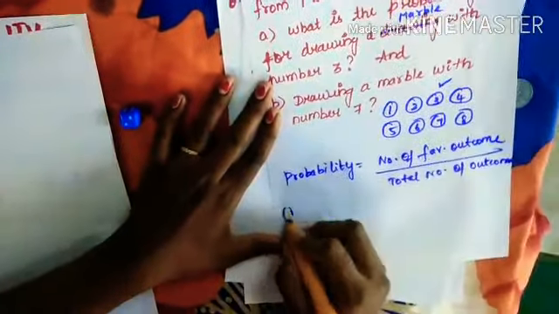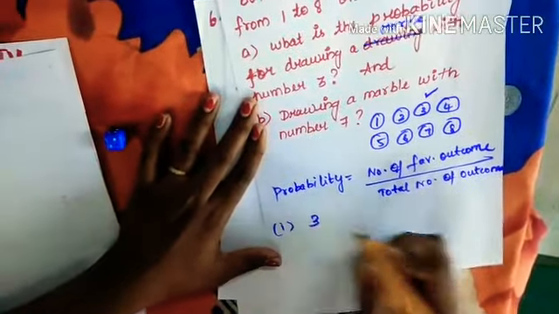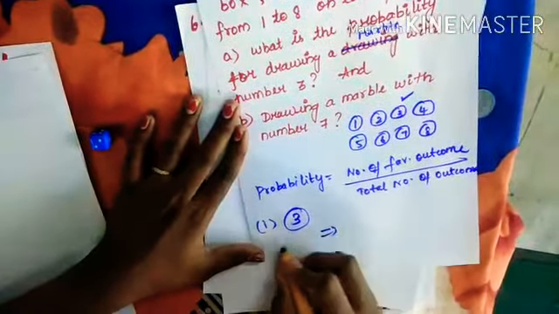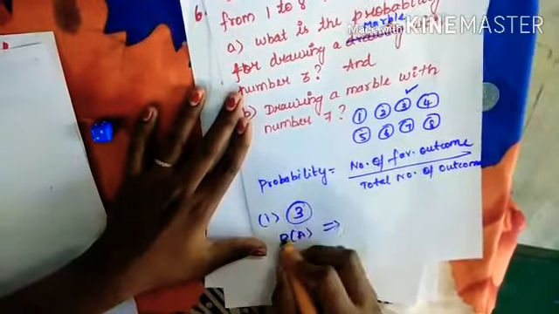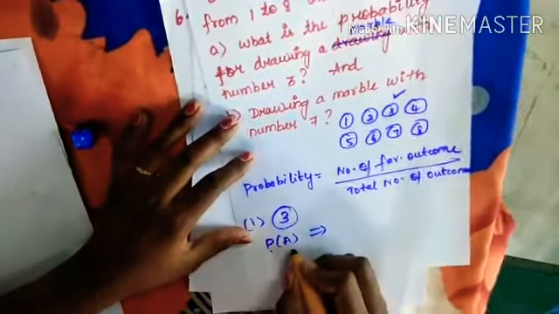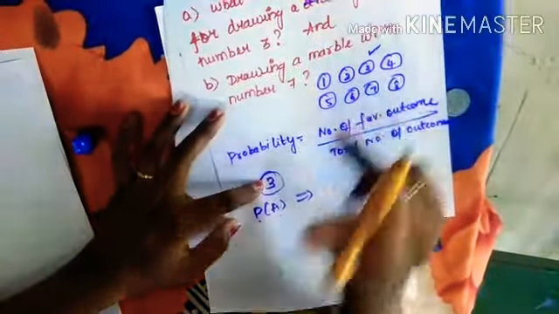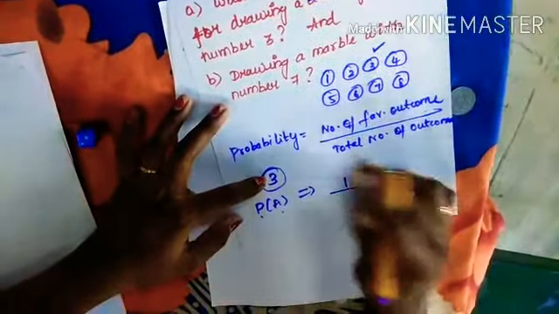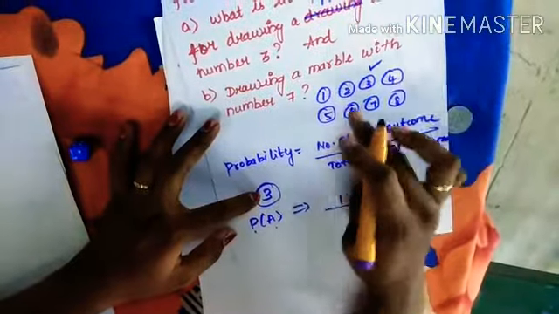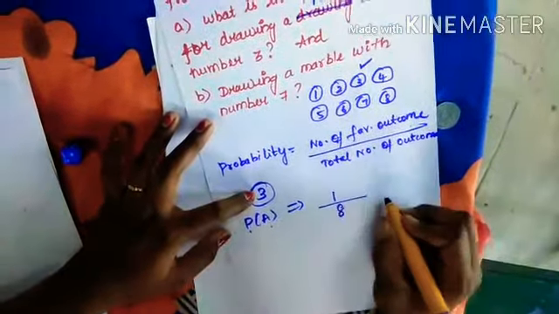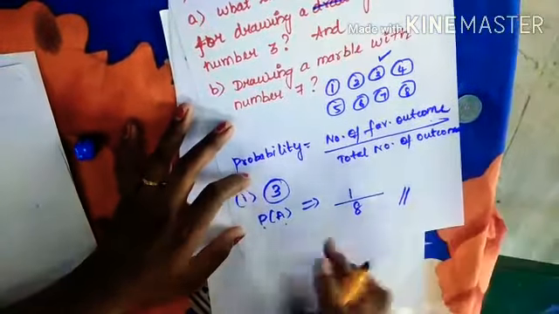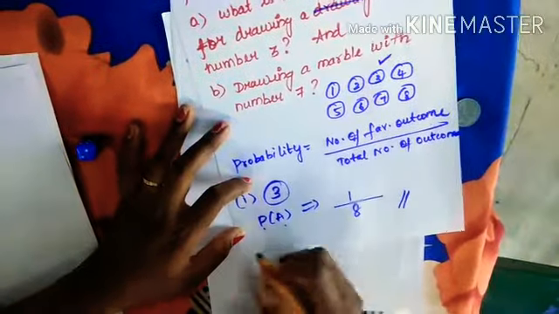First case, drawing a number 3. Let us take it as sum A, so probability of A. Number of favorable outcomes is 3, and how many 3s are we having? Only 1. Total number of outcomes is 1, 2, 3, 4, 5, 6, 7, 8. So the probability for the first sum is 1 by 8.